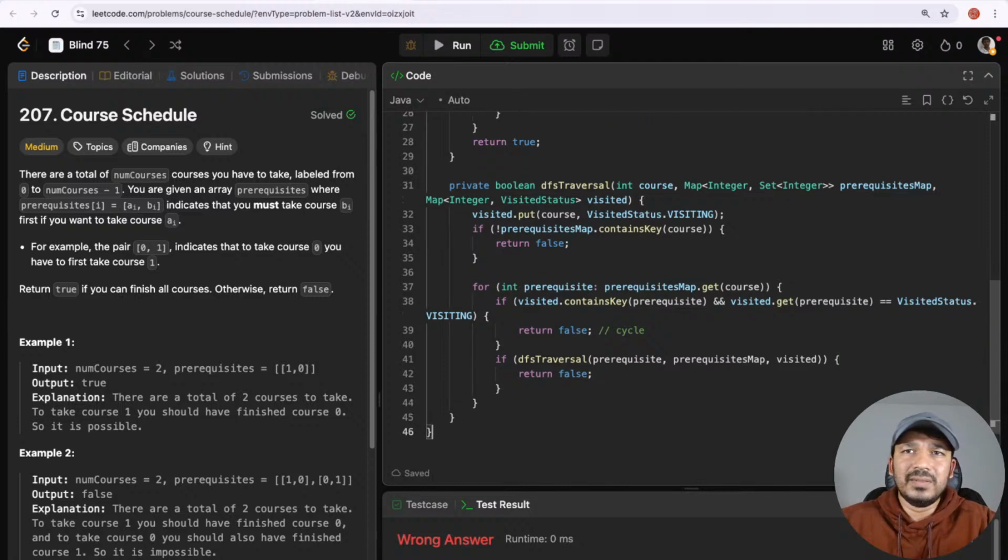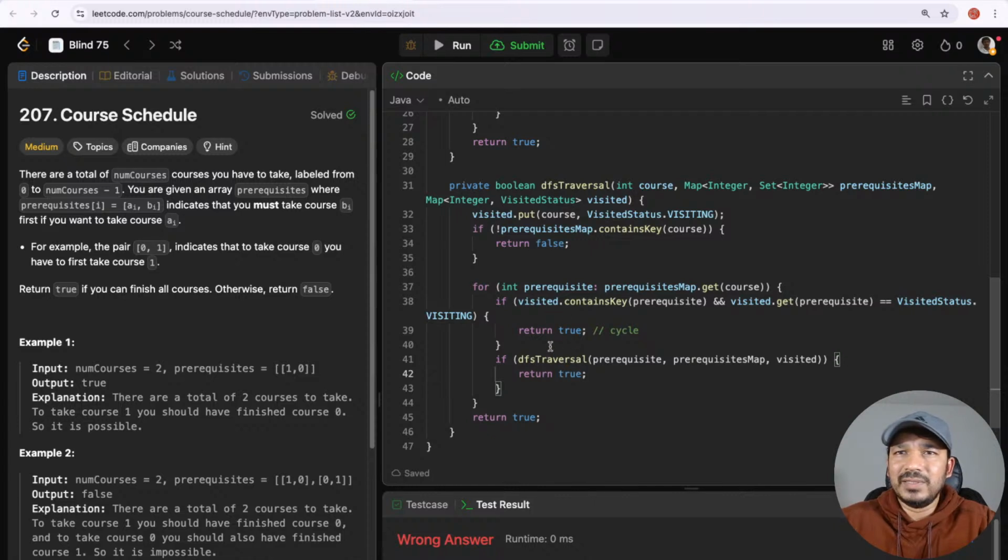If that also doesn't return true, then at the end we can just return it as true. Okay, so if there is a cycle, then we are returning it as true actually. So if there is a cycle, we should return it as true.